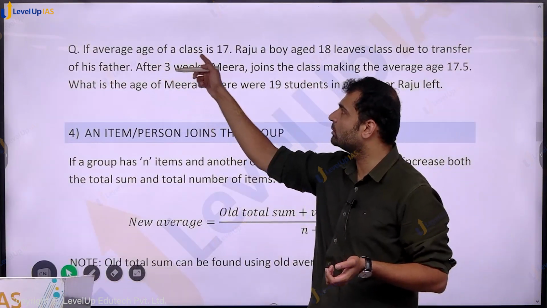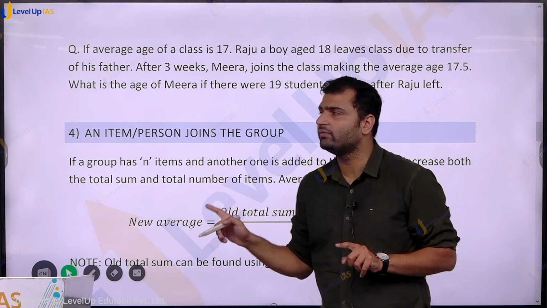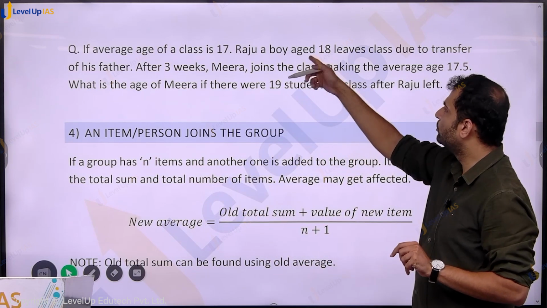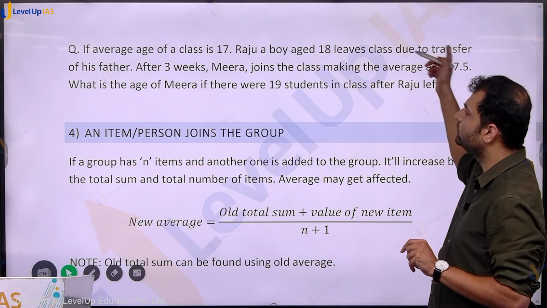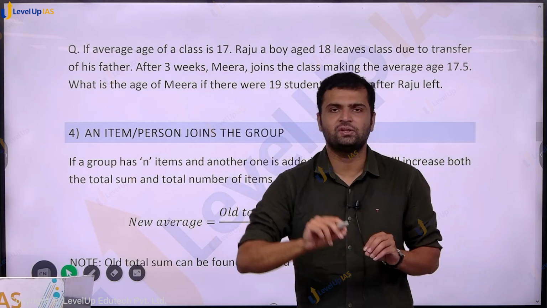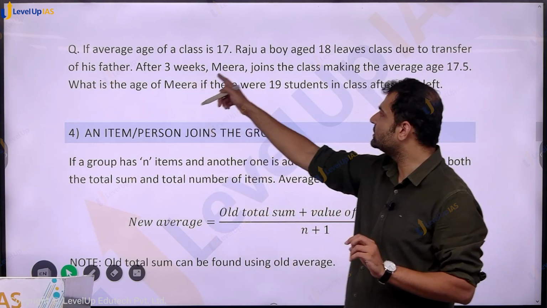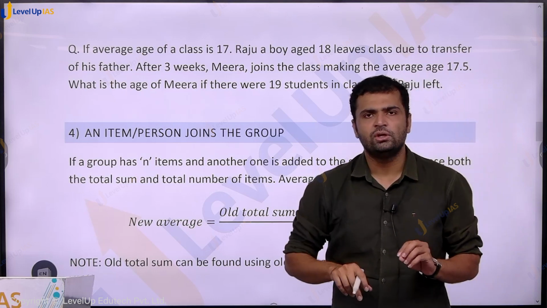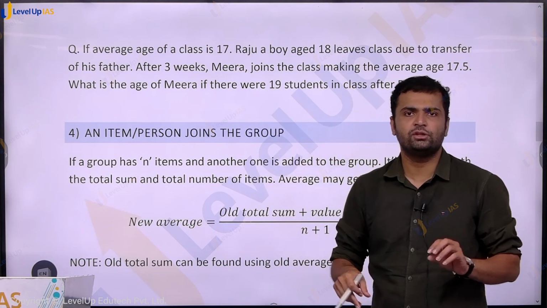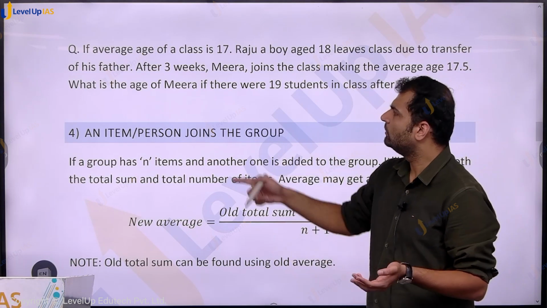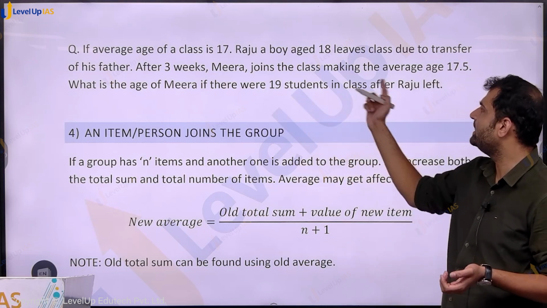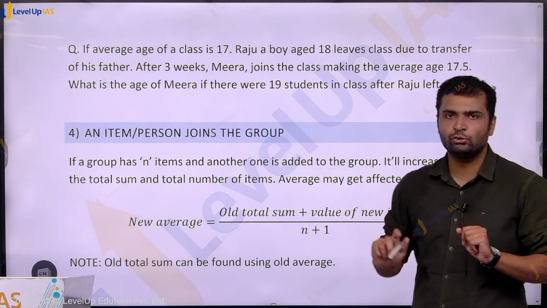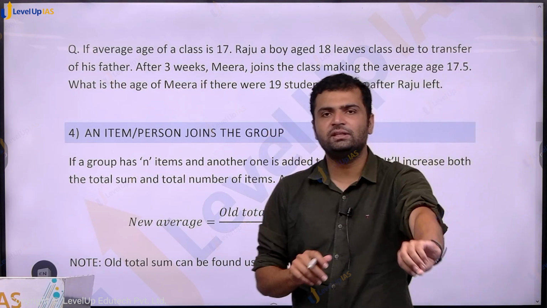If the average age of the class is 17, average is given, and Raju, a boy aged 18, leaves the class due to transfer of his father. So one person has left the class. After 3 weeks, Meera joins the class, making the average 17.5. So Raju has left and Meera has joined, so the number of people remains the same. What is the age of Meera if there were 19 students in the class after Raju left?